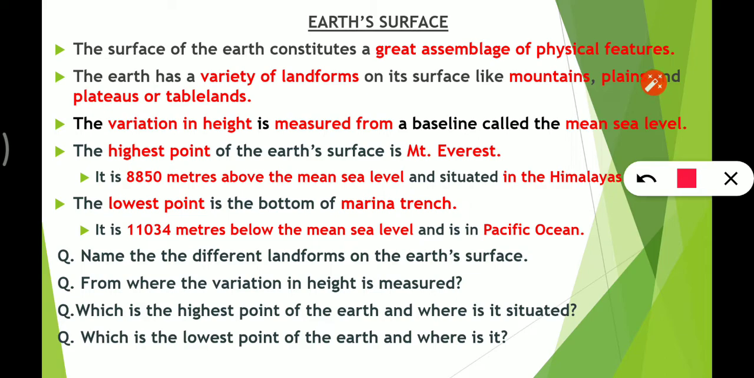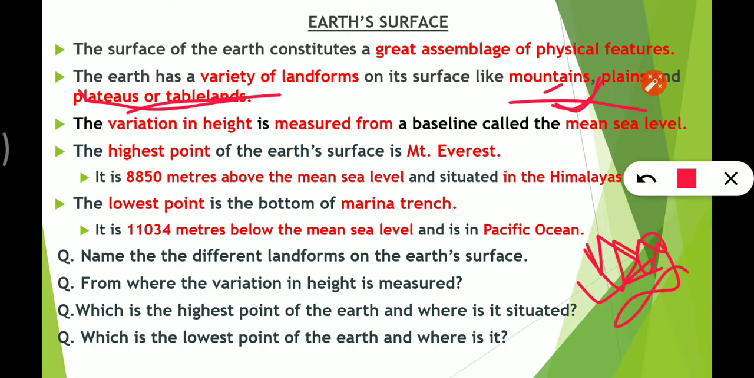If we talk about earth's surface, then it has a variety of landforms. There are mountains, plains, plateaus and tablelands. Plateaus and tablelands are the same thing. Plateaus are also known as tablelands. If we talk about the height, this variation, they are named as per their heights. Mountains are very high. Plains are flat surfaces, and plateaus are less high than mountains and more high than plains.